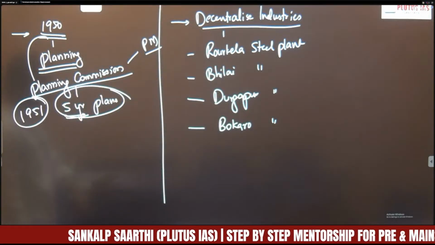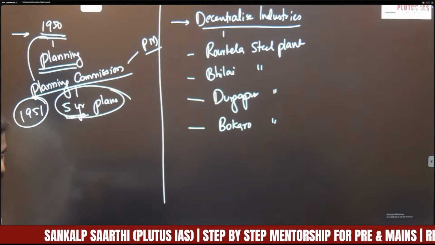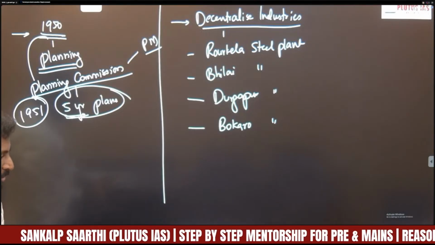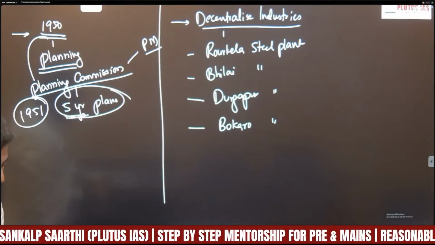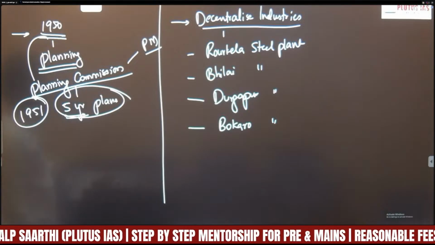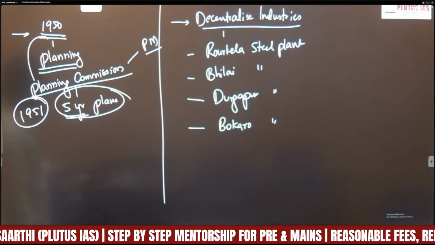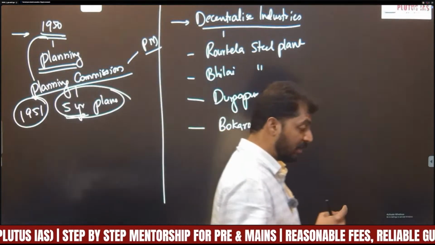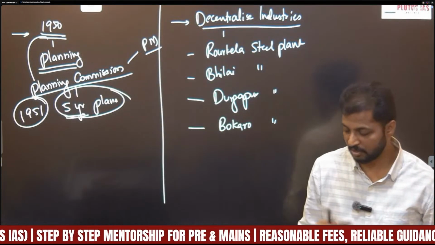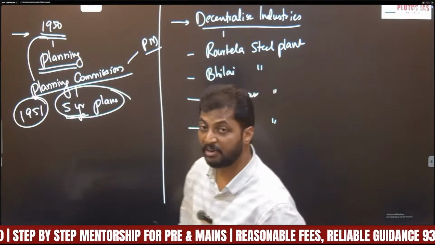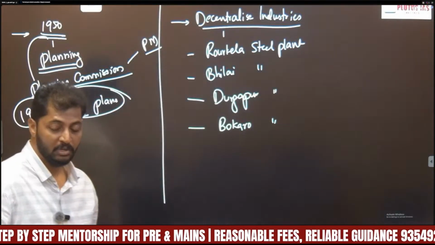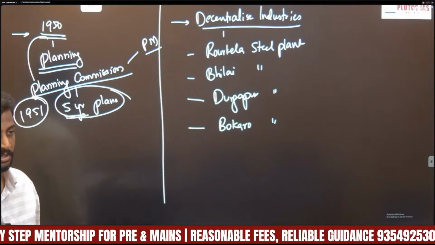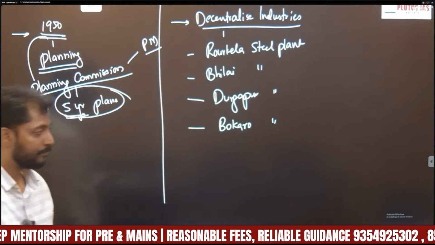Rourkela was set up in Odisha, Bhilai in Chhattisgarh, Durgapur in West Bengal, and Bokaro in Jharkhand. If you observe, these are remote areas. So the government intentionally set up these steel plants in these areas for regional development. This is one major step towards addressing regional imbalance.